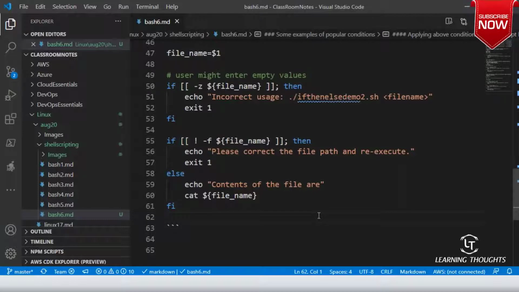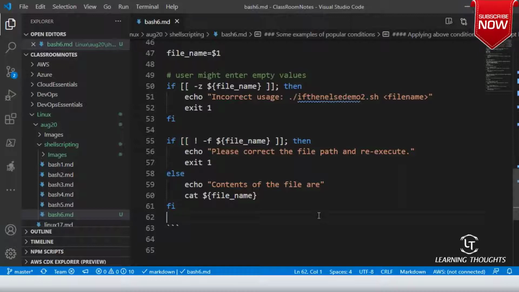Generally, whenever you write scripts, you might not write scripts for one condition. You might be writing scripts with multiple conditions. Whenever you are writing scripts with multiple conditions, you can basically use and or statements also.